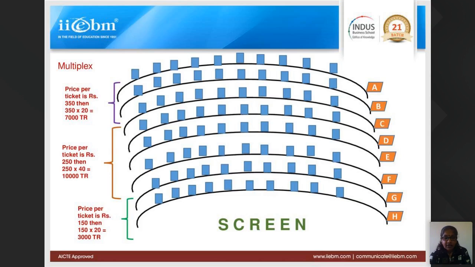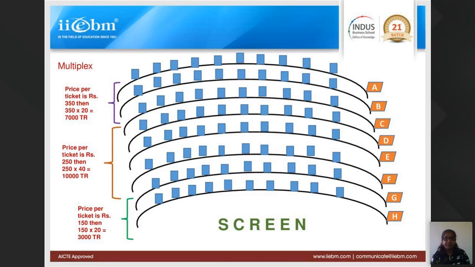Then what they do is, some middle 4 or 5 rows, like these 4 rows I have taken, they are selling at 250 rupees per seat. So 250 into 40, the multiplex owner is earning something like 10,000 rupees here. And the front 2 rows, people don't like to sit there because they feel it's very near to the screen, but sometimes they have no option.